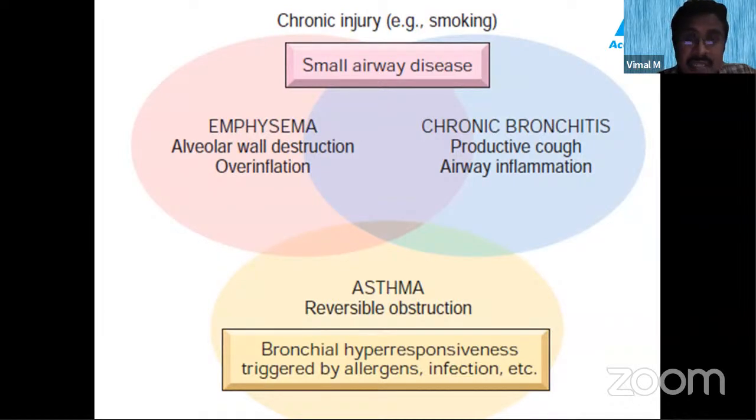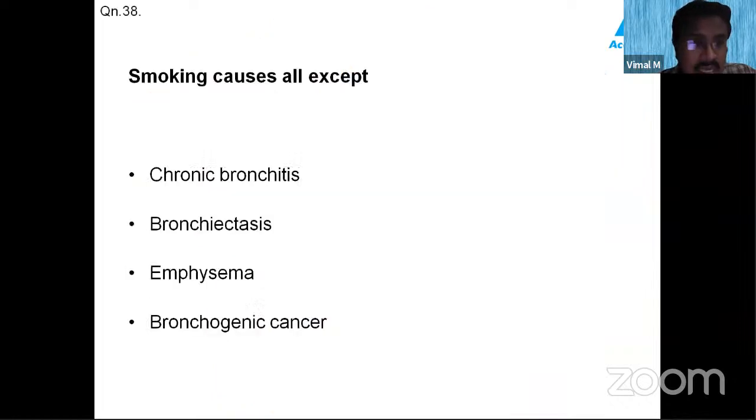And out of this, from this picture, we can know that it is emphysema and chronic bronchitis. And obviously, we know that it causes bronchogenic cancer. Okay, so the answer is bronchiectasis. We'll see about all these diseases when we solve the subsequent MCQs.